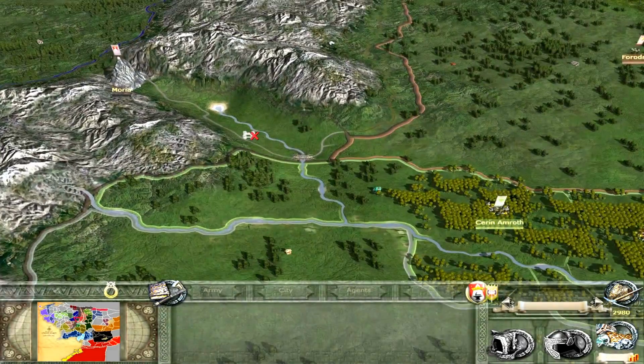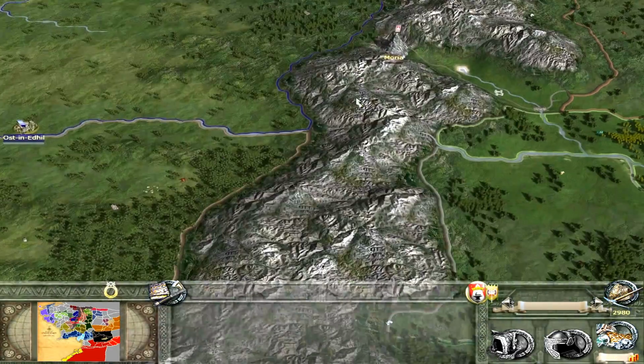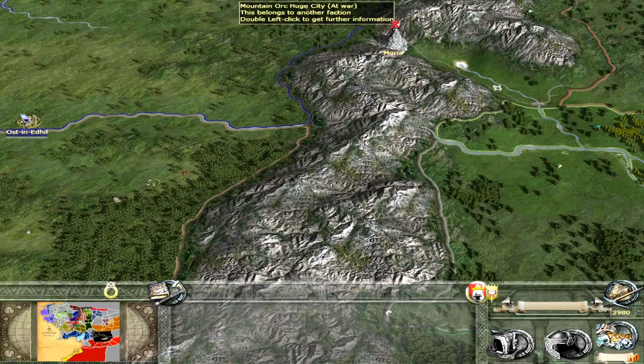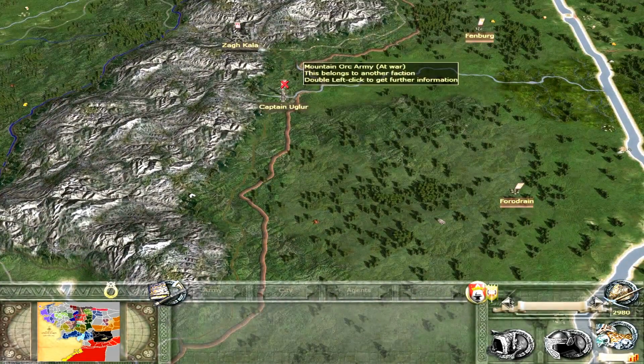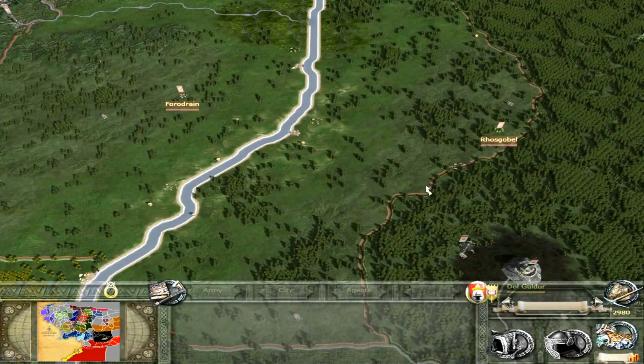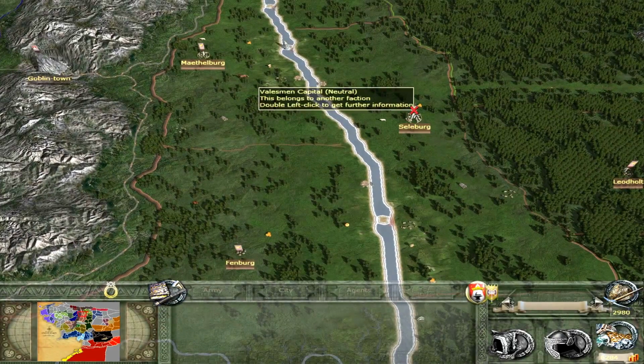We also have Moria. Mountain Fort. I think that's better, actually. A better setting for Moria like that. So, Moria is still held by the Mountain Orcs. But, yeah, where are the Dwarves of Khazad-dûm? Where do they actually start? I don't know.